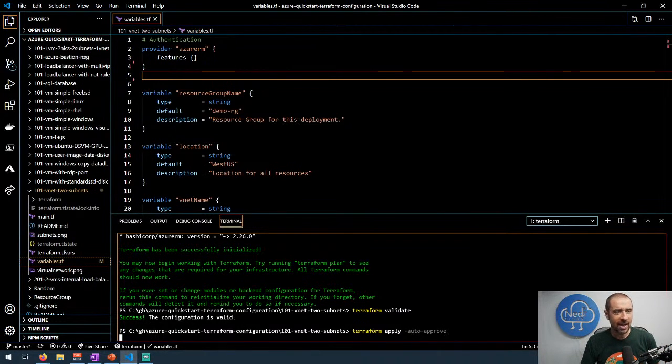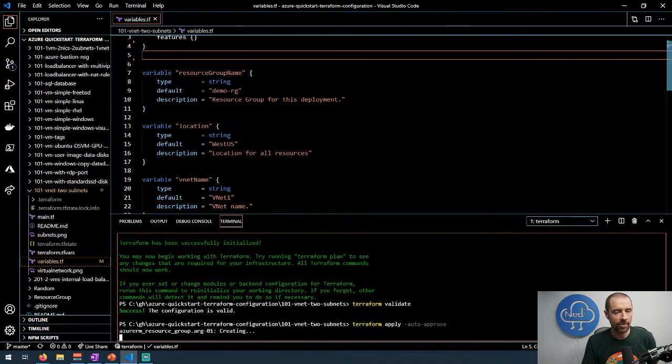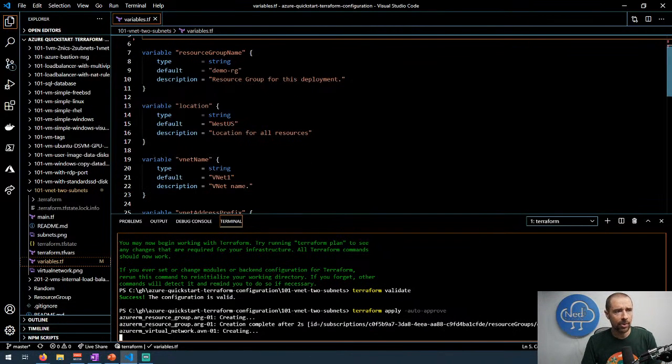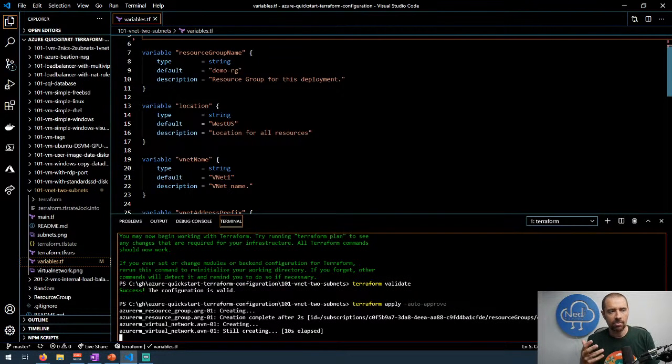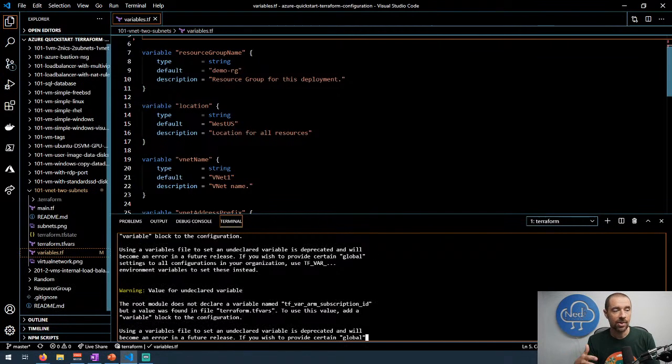Any other improvements that I would make to this? Well, it already has the variable type, so that's good. Thumbs up for that. It's got a default value for the variables. I like that as well. And it has a description. So that's winning on all fronts there. The other thing that I would probably include, and this is new in Terraform 0.13, is some sort of variable validation. Now, that's mostly necessary if you're doing something like storage accounts, where you want to make sure it's all lowercase or valid syntax, or if you're adding a DNS name and you want to make sure that that's valid.